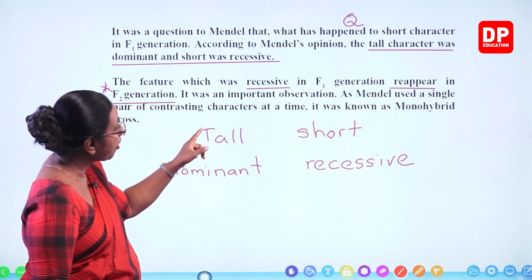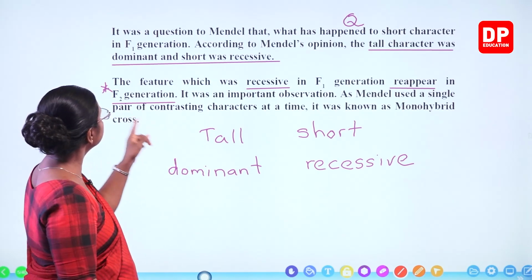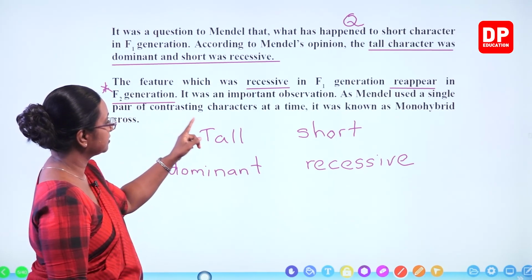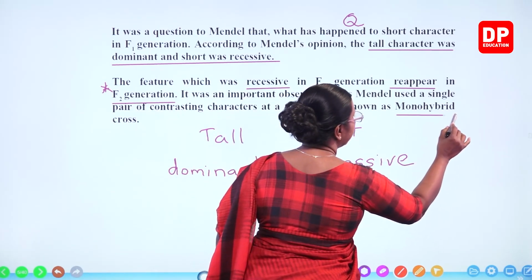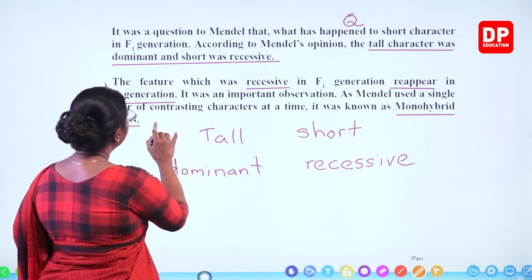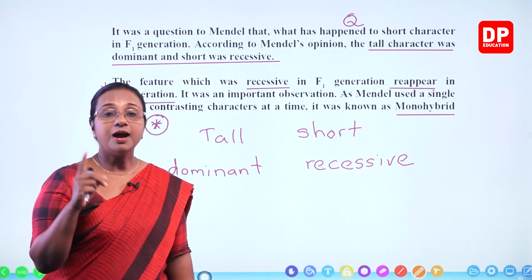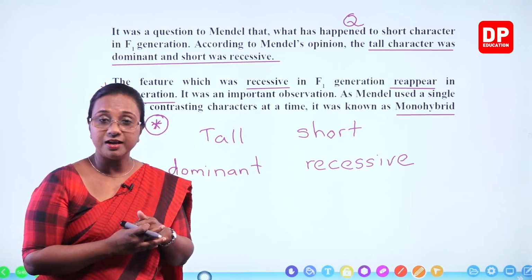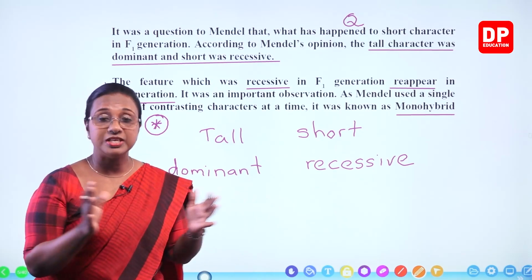It was an important observation, as Mendel used a single pair of contrasting characters at a time. It was known as monohybrid cross. I mentioned this term to you all. Monohybrid cross. Mono means one, hybrid is mixing of characters, and crossing also cross-pollination of plants, crossing the plants.